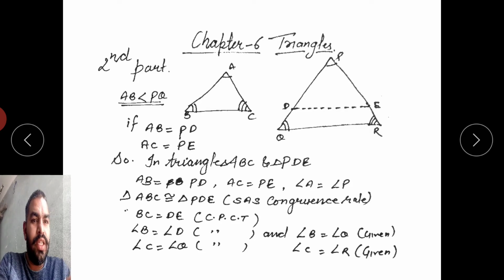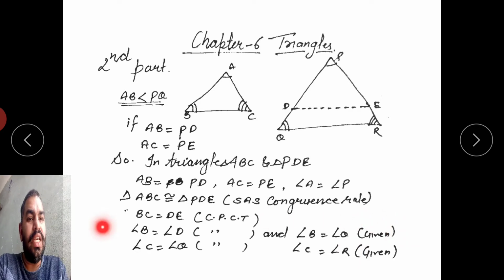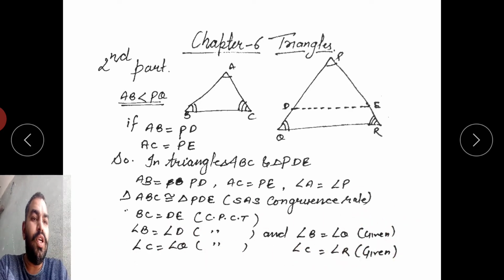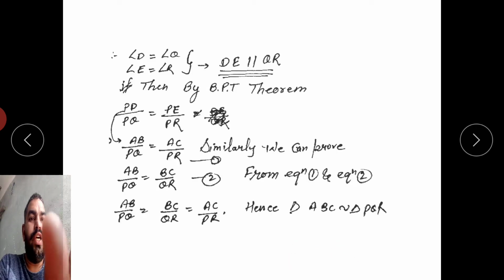Then by CPCT, BC is equal to DE, angle B is equal to angle D, angle C is equal to angle E. But given is that angle B is equal to angle Q and angle C is equal to angle R. From this we can say that angle D is equal to angle Q and angle E is equal to angle R.